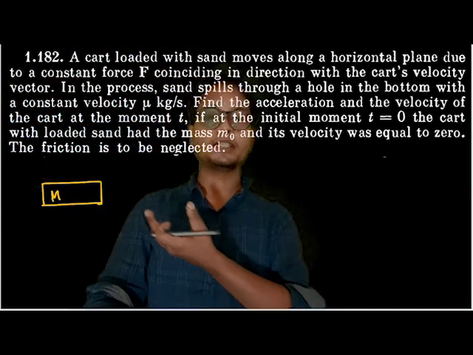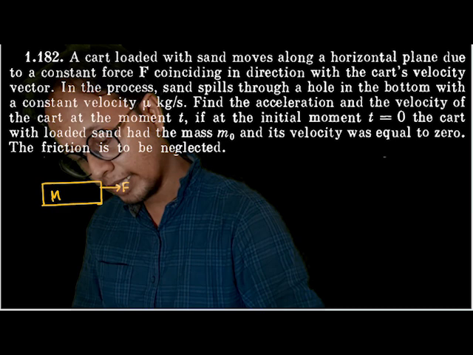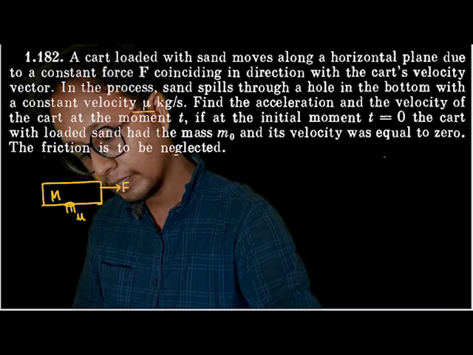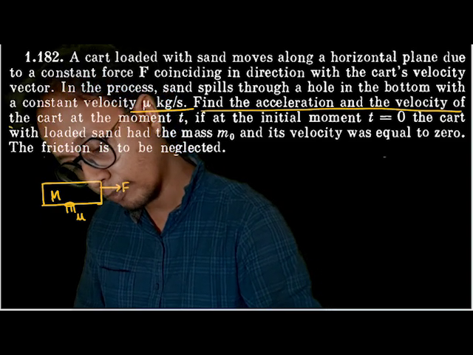The entire mass of the system was M. A constant force was applied to it. And the sand started leaking at the rate of mu, where mu is equal to dm by dt, or mu kg per second. Find the acceleration and the velocity of the cart at moment t.